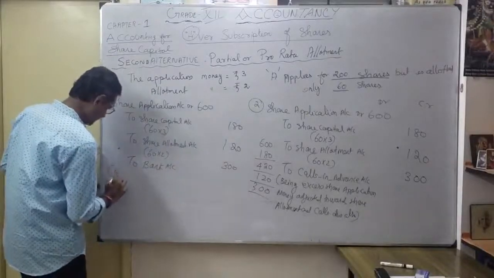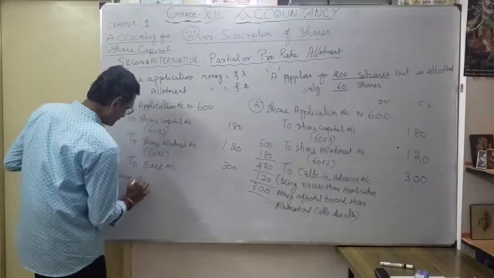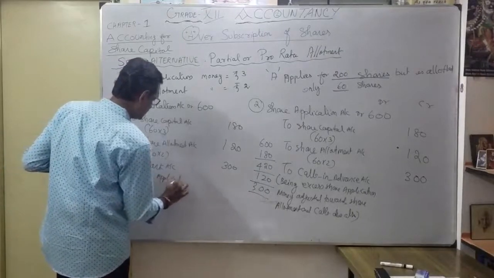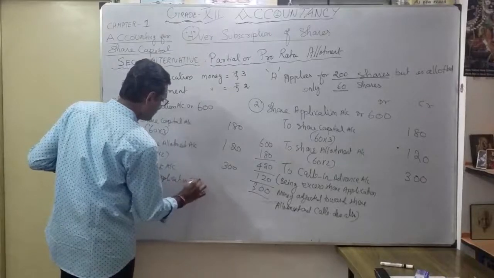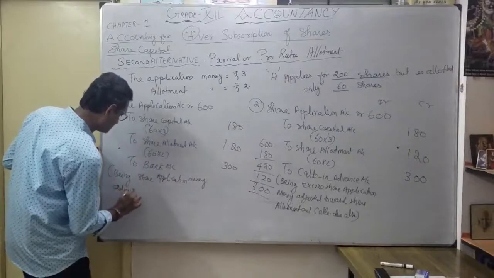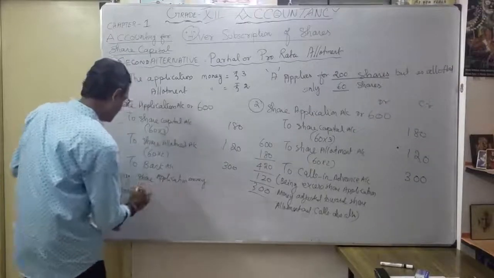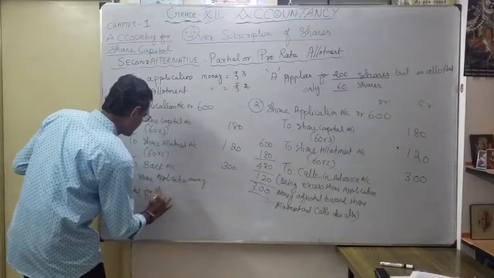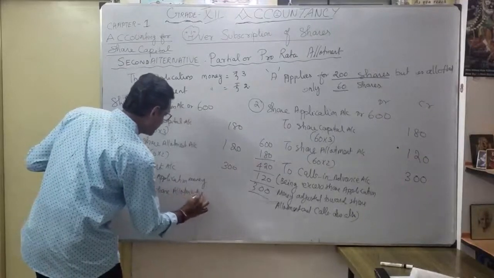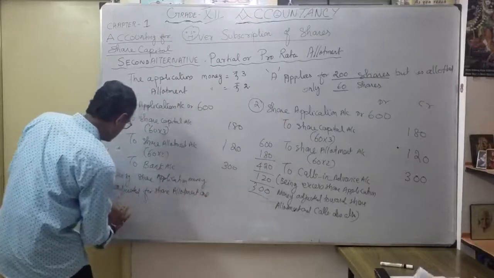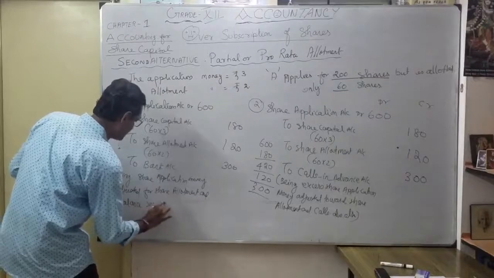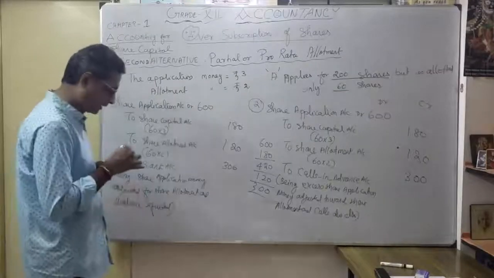Being share application money adjusted for share allotment and balance refunded. Okay, that's our second situation.